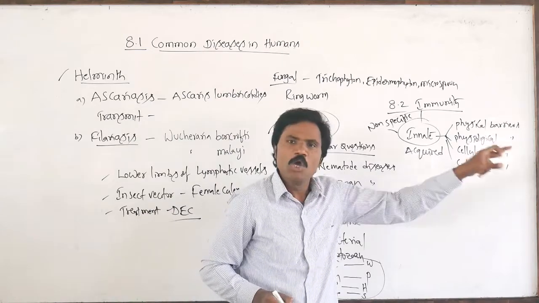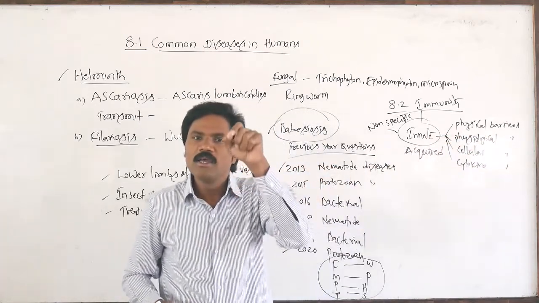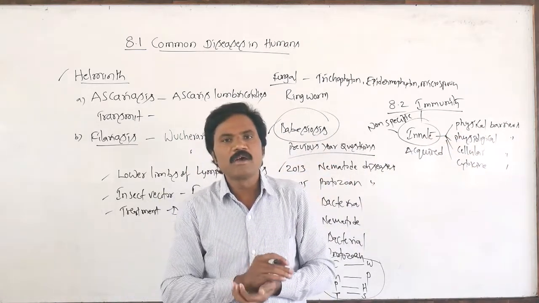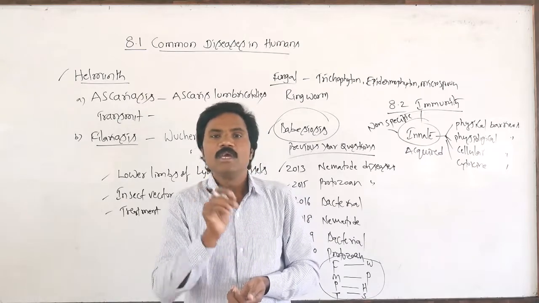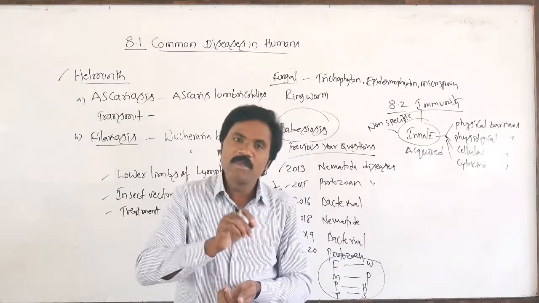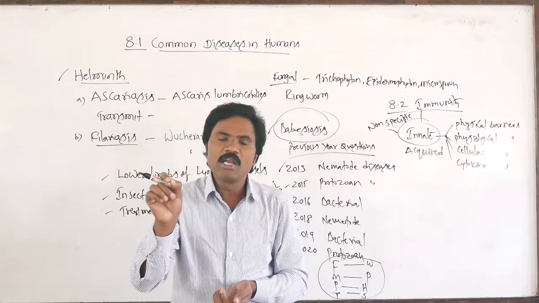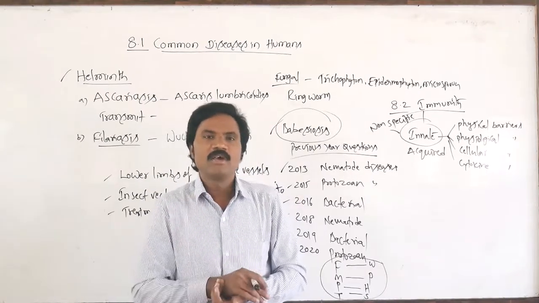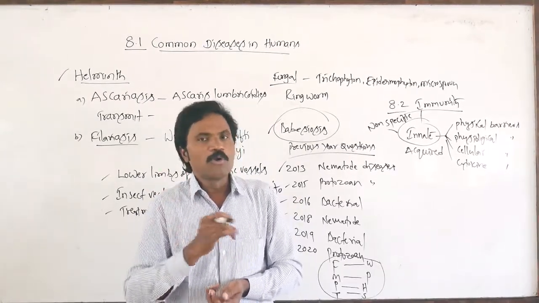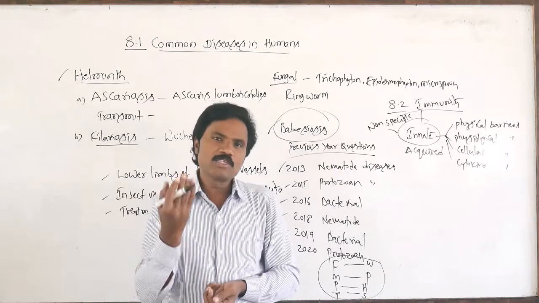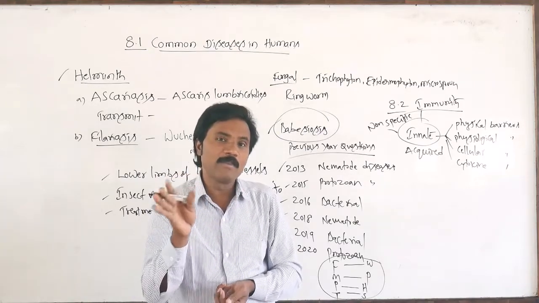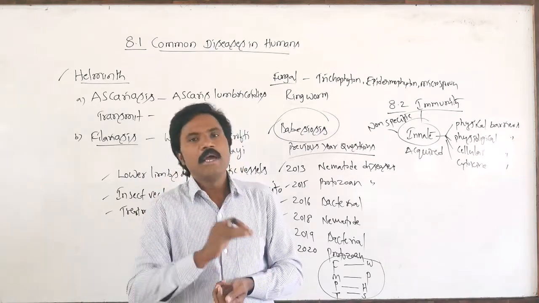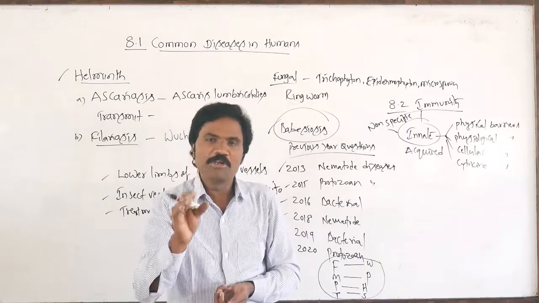Then cellular type. What type of cells act as innate immunity? Especially WBCs. In the white blood cells, polymorphonuclear leukocytes like neutrophils, as well as monocytes and natural killer cells, which are also one type of lymphocyte, and the macrophages which are present in tissues.